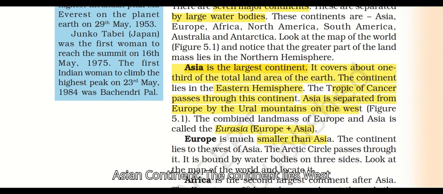The continent lies west of Asia. The Arctic Circle passes through it. The Arctic Circle passes through Europe. It is bound by water bodies on three sides. Europe has water bodies on three sides.